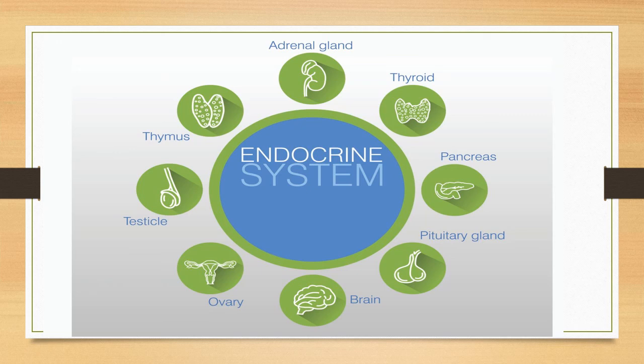Right side, thyroid. Thyroid gland for the thyroxine. It needs iodine specially for its performance. Thyroxine hormone for body metabolism, growth. Third, right side third, pancreas. Important gland as it is a mixed gland. It will secrete many kinds of hormones, especially insulin and glucagon are very important.